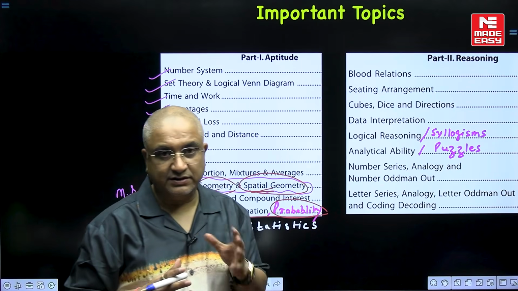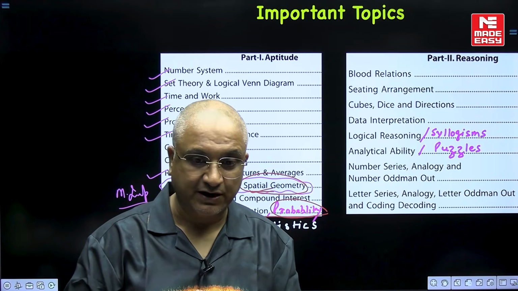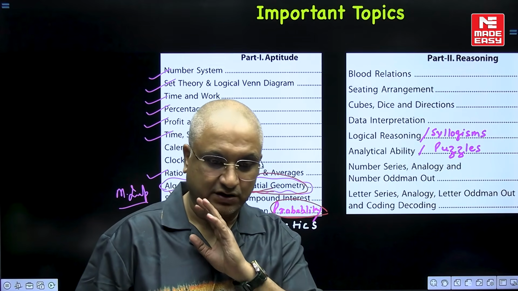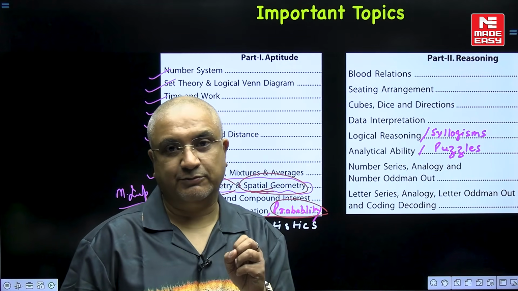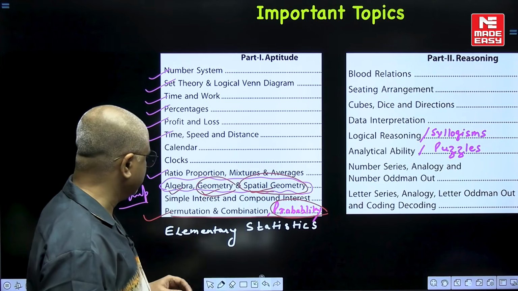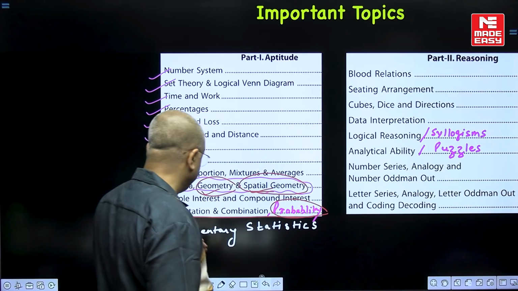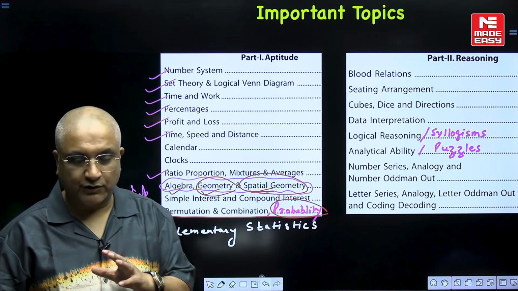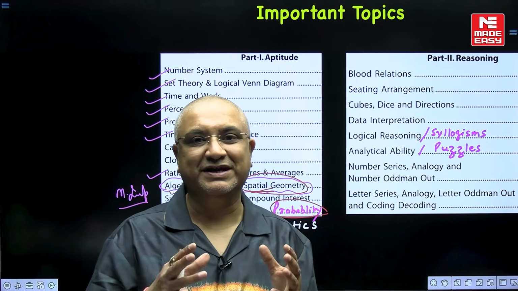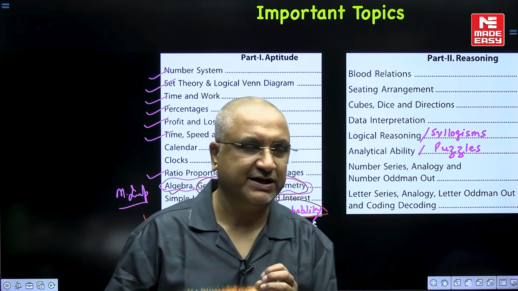They've restricted themselves usually to easy questions based upon fundamental principle of counting, but it reminds me of mechanical engineering GATE 2023, where there was a really tough question based upon permutation combination. It had happened on a couple of occasions as well, but ideally this will remain important. Permutation and combination and probability. And elementary statistics, there have been on and off questions from elementary statistics, which includes mean, median, mode and simple questions based upon their application.